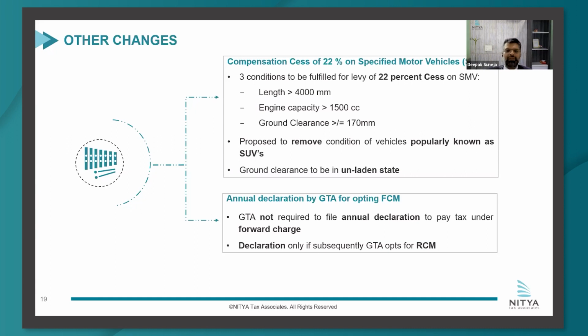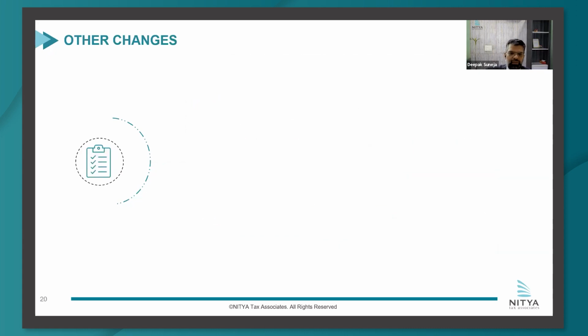But because the service is also simultaneously covered under RCM, you should take a copy of this annual declaration which is filed one time. If he provides a declaration, then you can shift to forward charge. Next, if you want to shift to RCM, then you again seek a declaration from him that he has filed. But yes, I'll say a check can be placed by the companies in this.